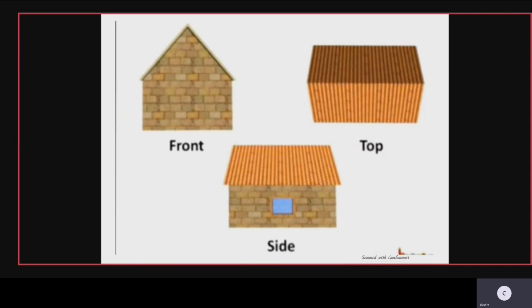The front one is in the form of a triangular shape, and the down part is a little bit of a rectangle shape. The side view is in the form of a hexagon shape, and the down part is a rectangle shape.